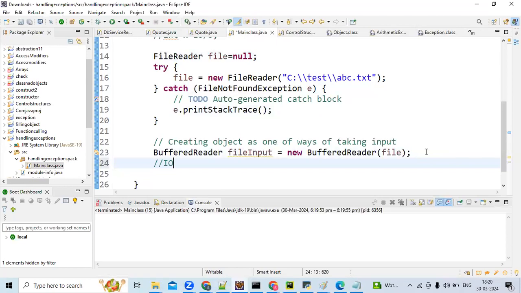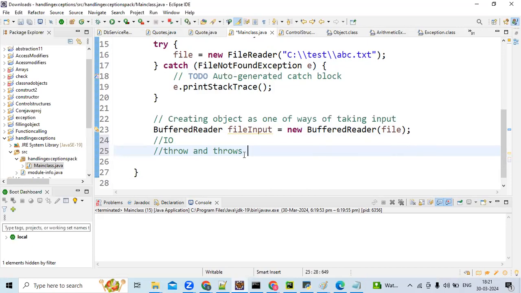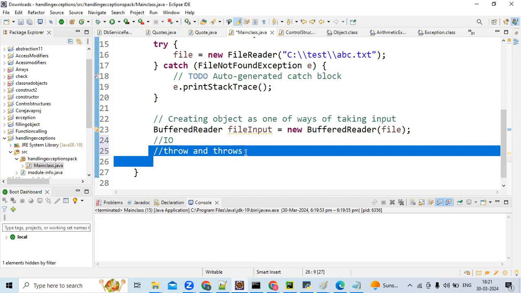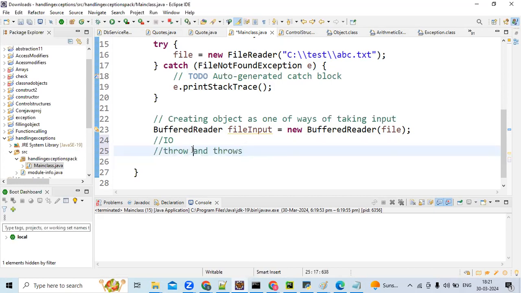Okay, and some important questions. Jayshri, the difference between throw and throws. Can you tell me what throw is used for and what throws is used for? Throw is used to throw the exception explicitly. Exactly. Throws is used to delegate or bypass the exception. Throw is used to create an exception. Throws is used to delegate the exception, or bypass the exception.